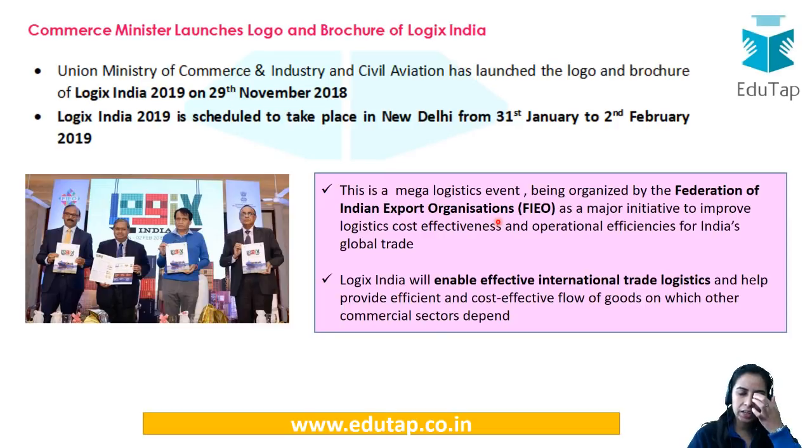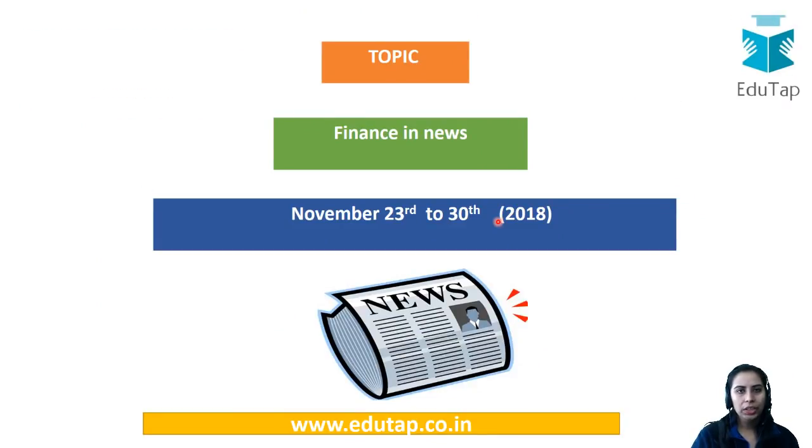With this I just recall that there is also an index on logistics, the World Logistics Index. You have to find the rank of India on that particular index. India has improved, although. I'll give you just the hint that the index is released by the World Bank. So go find it out. Let me know in the comments below, and you'll be able to relate this news to that particular ranking of India also. Okay, so we are done with the ESI news.